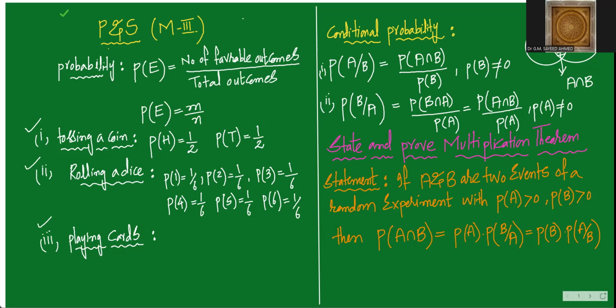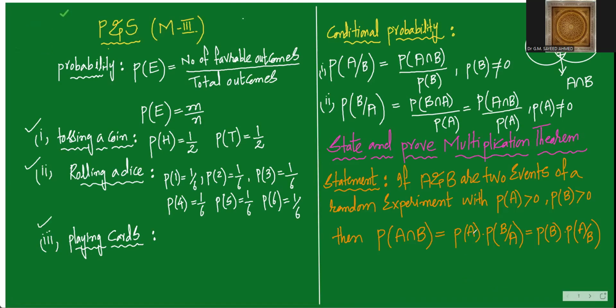Okay, I'll go to the next page. I'm writing the proof of this. You understand the statement? See, we have to say without looking one time. एक बार आप खुद से बगैर देखे बोलिए. Let A and B be any two events of a random experiment with probability of A greater than 0, probability of B greater than 0. Then probability of A intersection B is equal to probability of A into probability of B given A, equal to probability of B into probability of A given B. That's it. This result we have to prove.